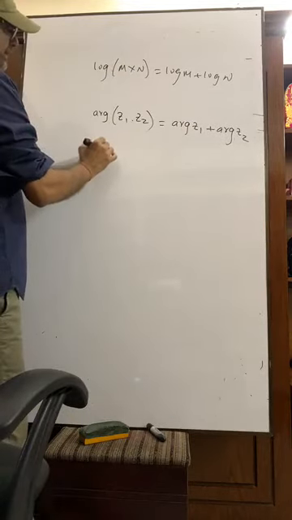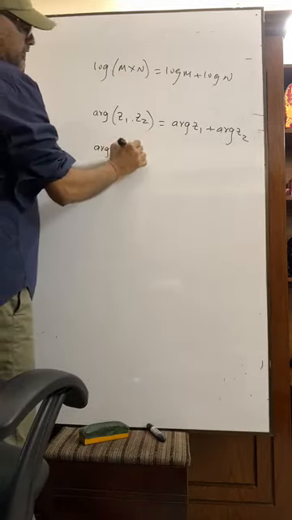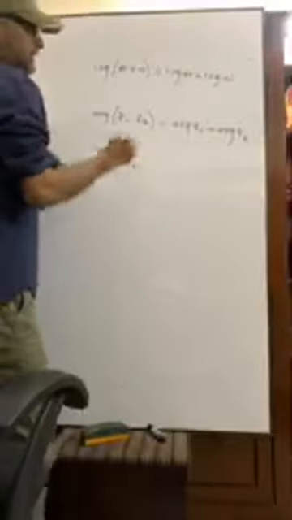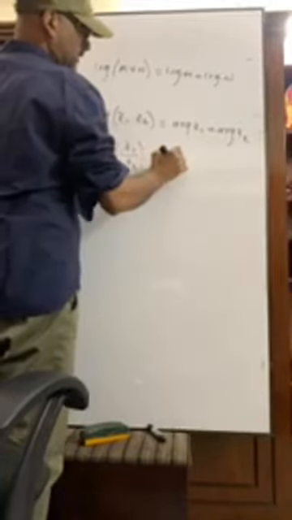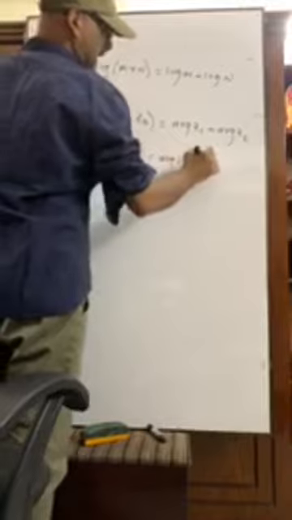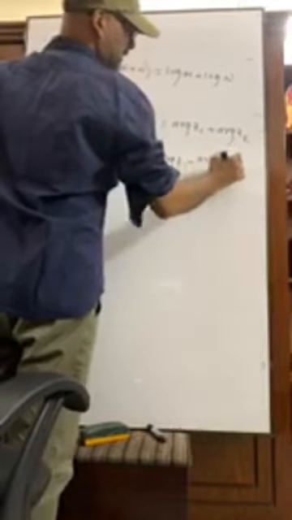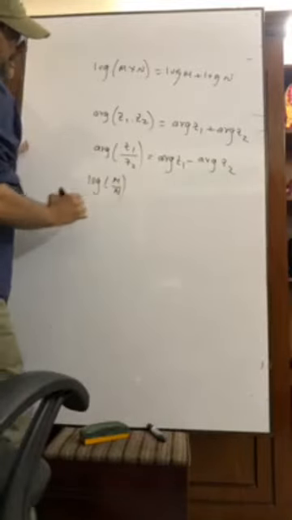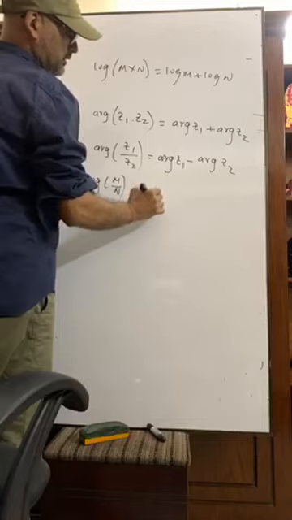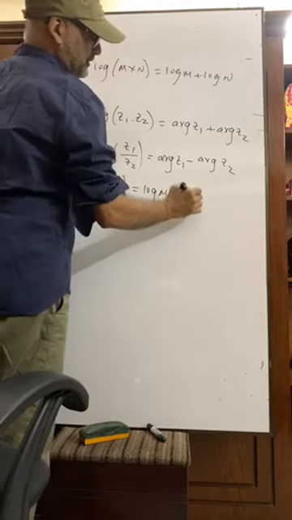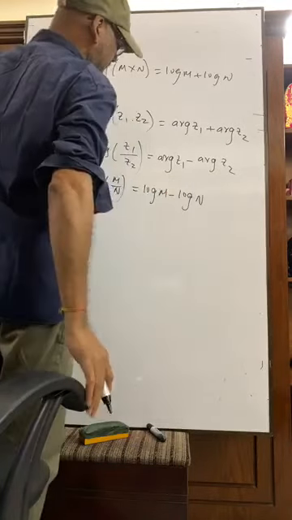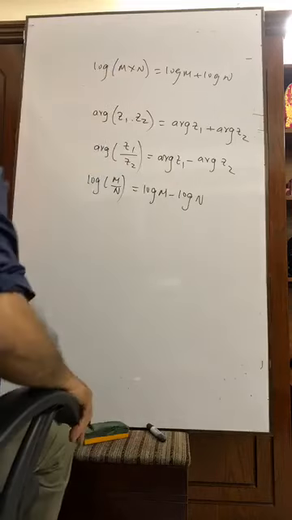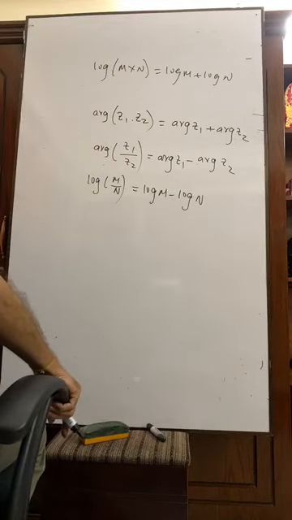Suppose you are given argument Z1 by Z2. It means argument Z1 minus argument Z2, like the formula log m divided by n equals log m minus log n, in this way. So you have to get all those formulas.